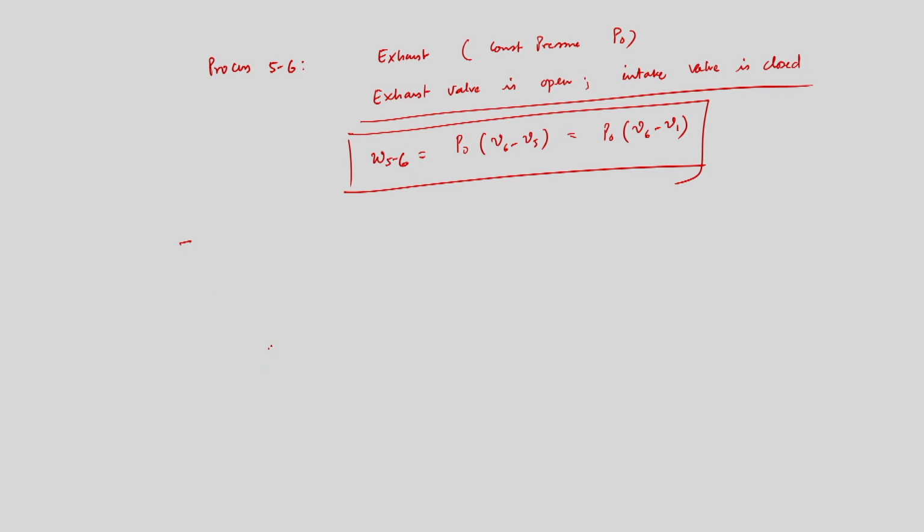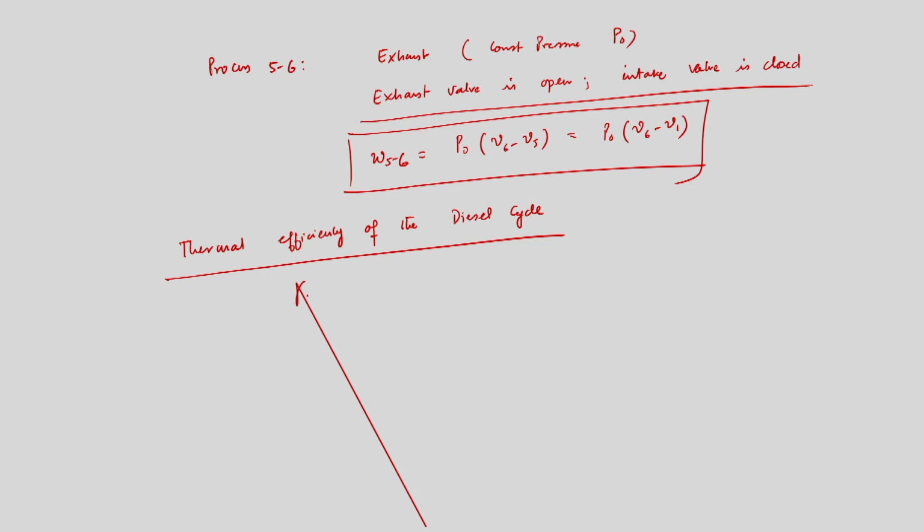So if you now try to calculate the thermal efficiency of the diesel cycle, eta thermal diesel, that will be equal to